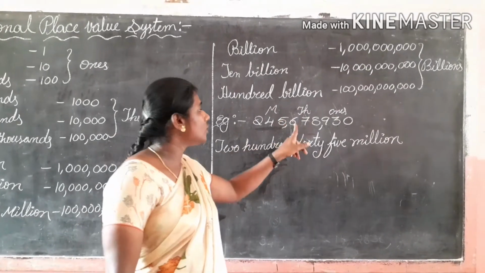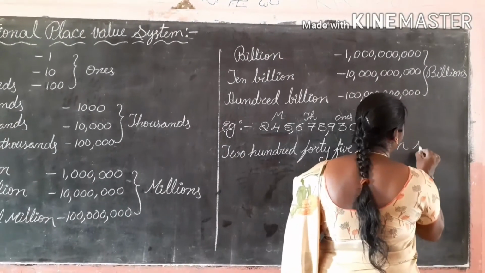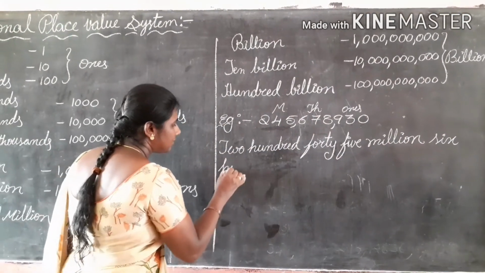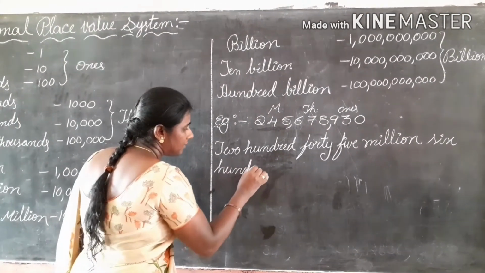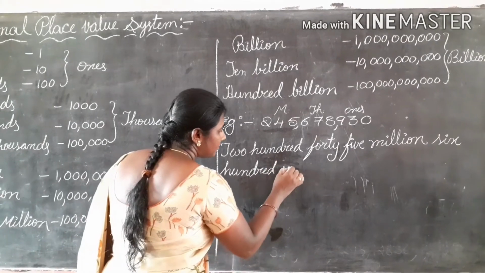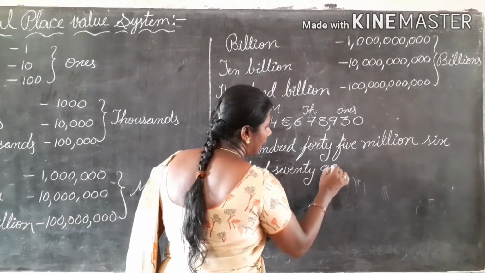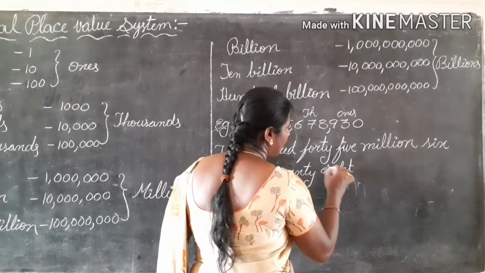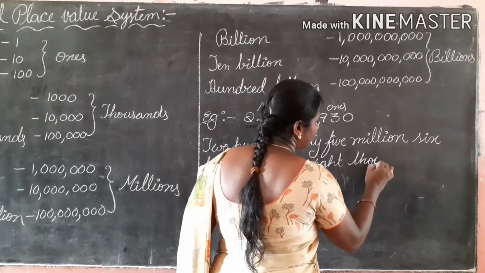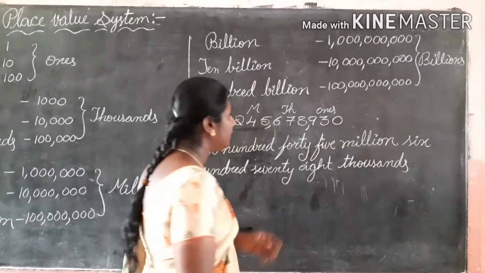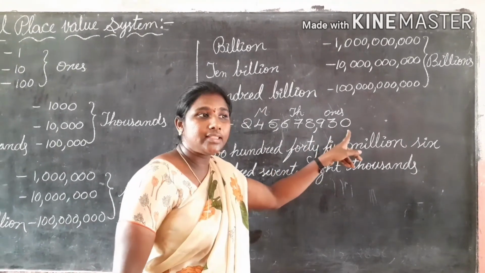Thousands period. So 678 thousands. Next one is 930.